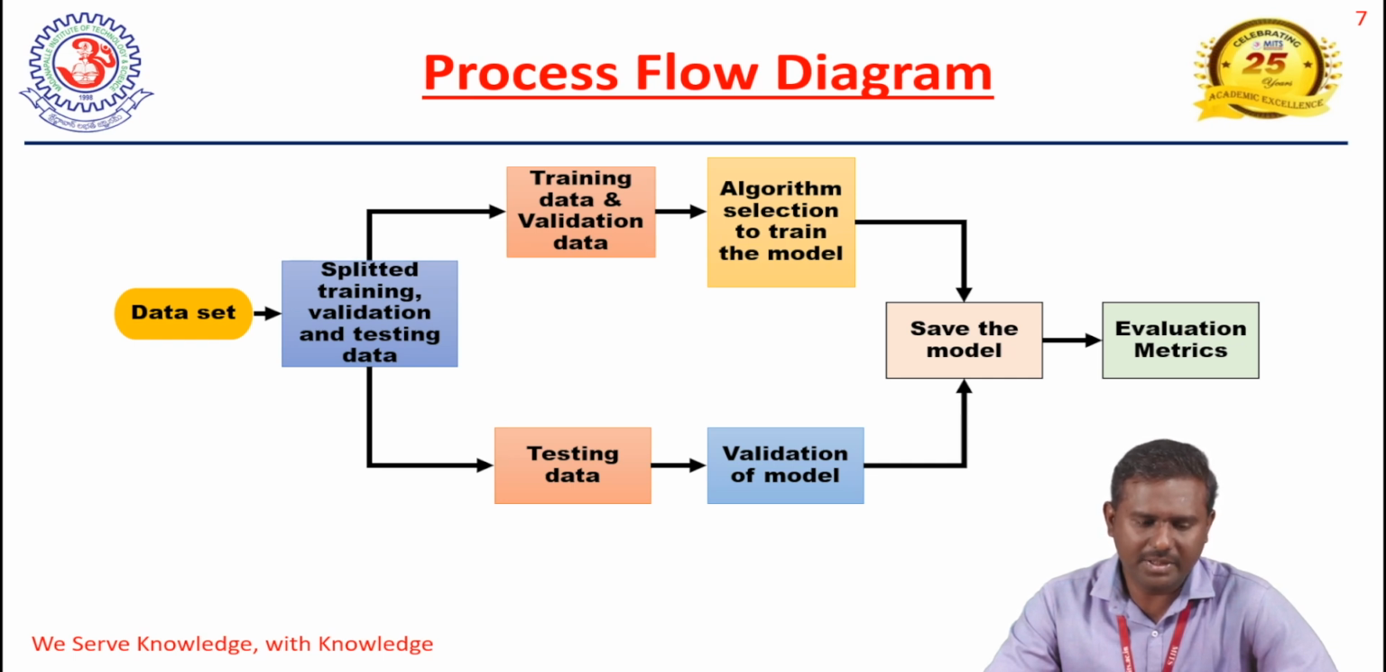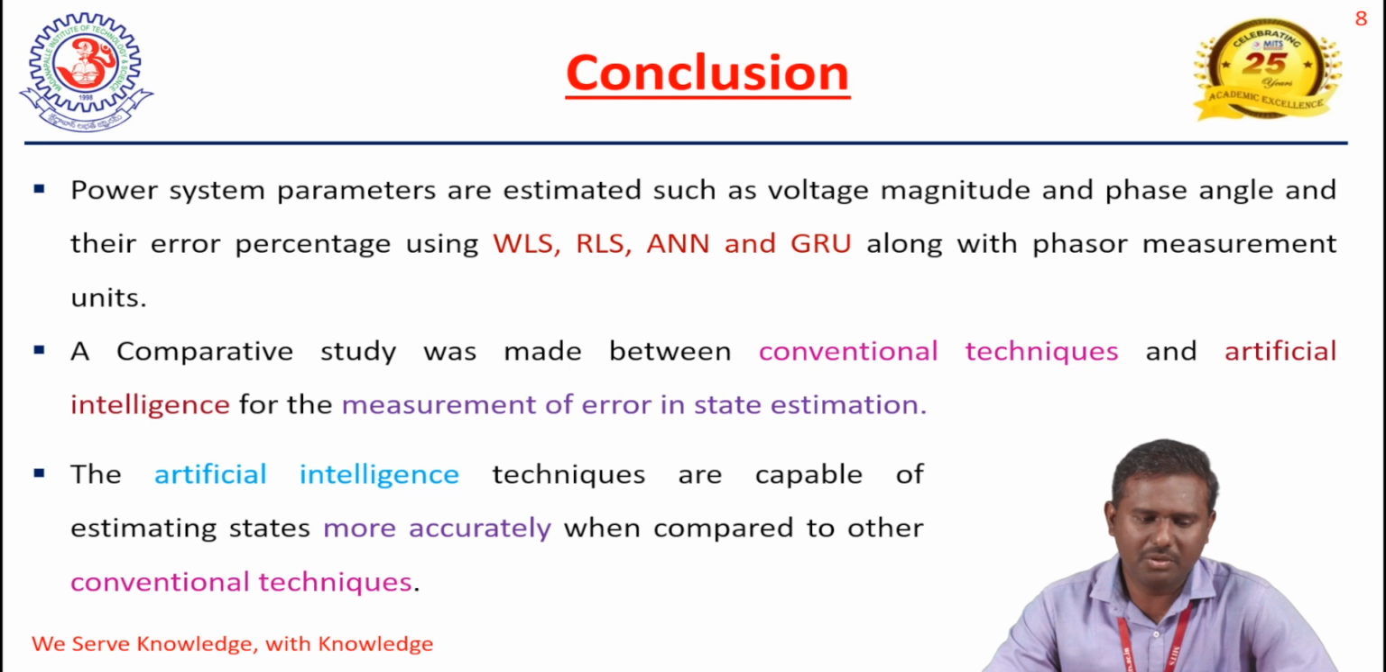The data set is split into two categories: training and validation data, and testing data. Then we select the suitable model to calculate the parameters. Finally, we get one appropriate model to calculate the state parameters in the power system, and we save the model. Once the model is obtained, based on the evaluation metrics we can conclude which model performs better to calculate the state parameters in the power system.